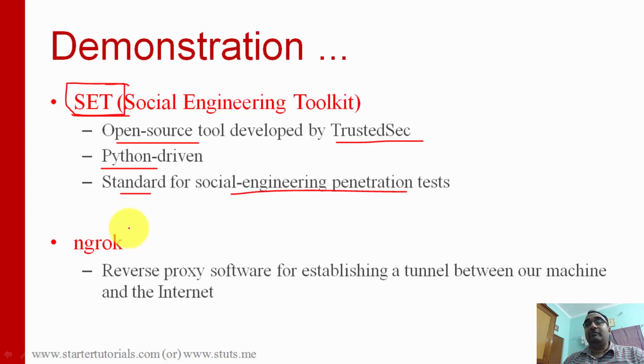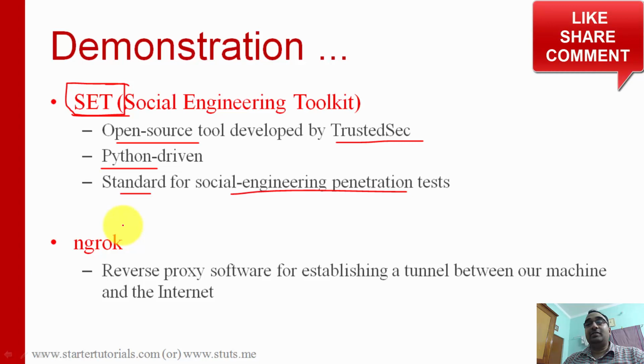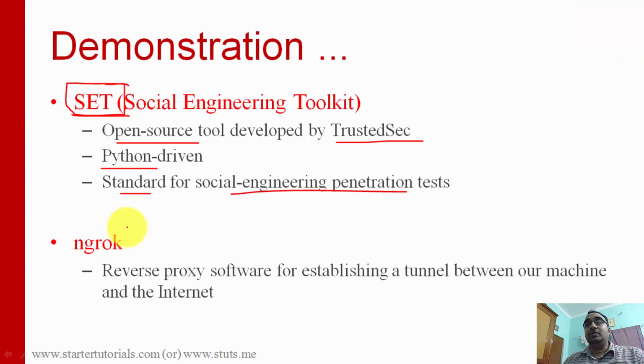Okay, so once you create the fake website, you have to send a URL which can be accessed by the target, right? So if the target is in some other place, maybe within your country or outside the country, you have to create fake URLs using a piece of software called ngrok. ngrok is a reverse proxy software which will establish a channel, or you can say a tunnel, between your system and the internet.